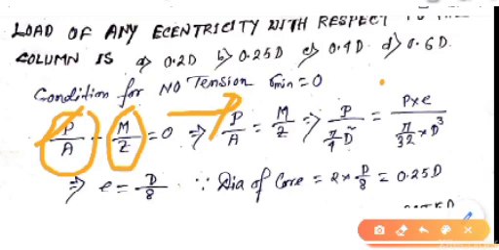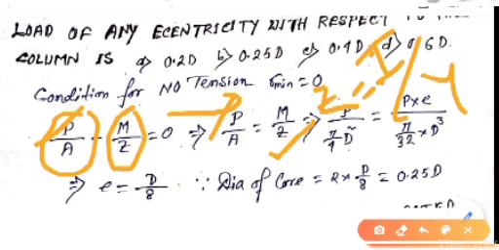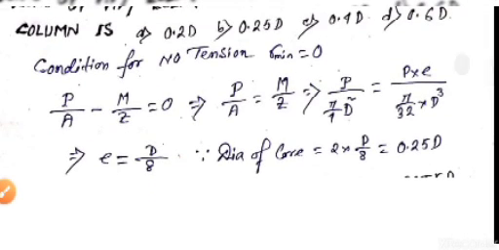By equating P by A equals to M by Z: A equals to, for circular, pi by 4 d square. M is moment, force into eccentricity, P into E. Z is the section modulus of the circular section, equals to pi by 32 d cube. Z equals to I by Y, moment of inertia divided by the maximum distance from the extreme fiber to the neutral axis, Y. By calculating this, we get E equals to d by 8.